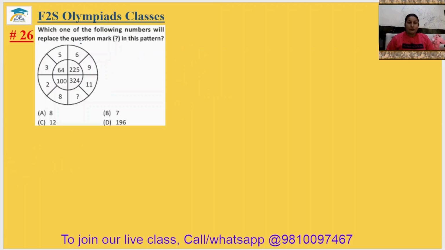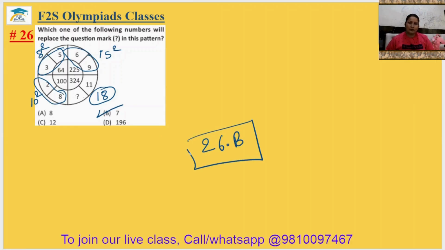Question number 25. Which one of the following number will replace the question mark? So what is the pattern here? So we can see 5 plus 3, 8. Square of 8 is 64. Okay. 6 plus 9, 15. Square of 15 is 225. 8 plus 2, 10. Square of 10 is 100. So 11 plus what square is equal to 324? It should be 18. So 11 plus 7 equal to 18, option B. The 26th answer will be option B.